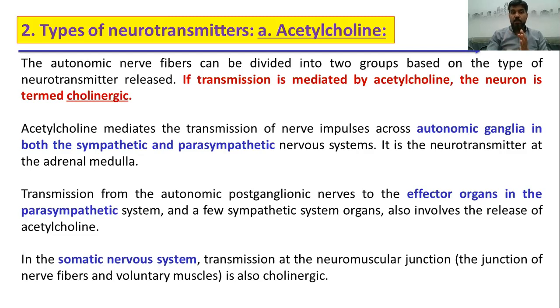Again, as we mentioned previously, acetylcholine mediates transmission in autonomic ganglia in both the sympathetic and parasympathetic systems. It is also available on the effector organ in the parasympathetic system. And finally, acetylcholine is used to transmit the nerve impulse in the somatic nervous system.